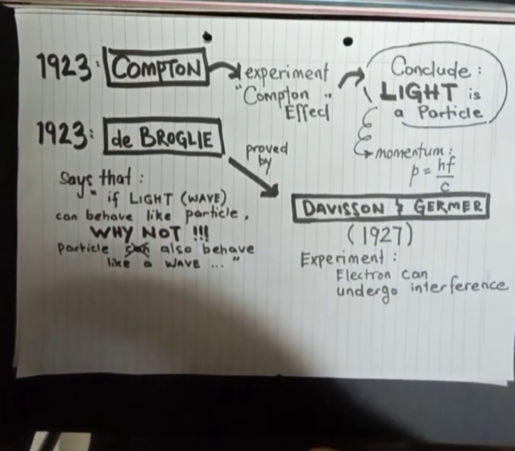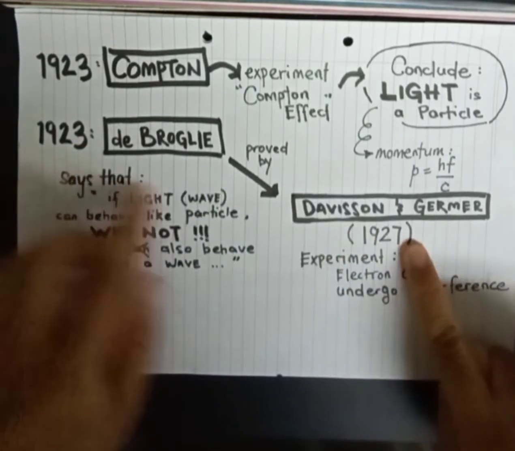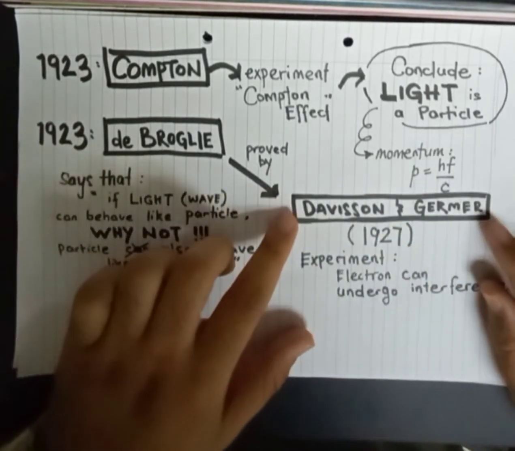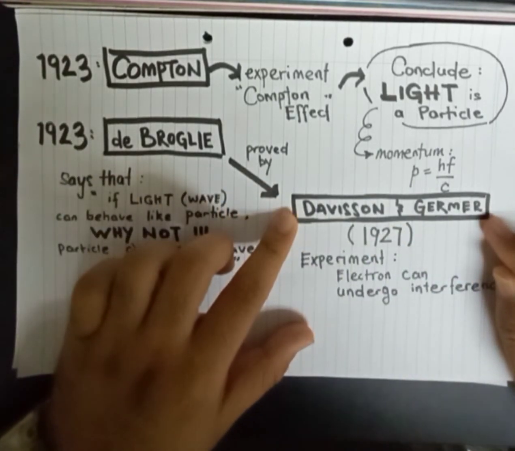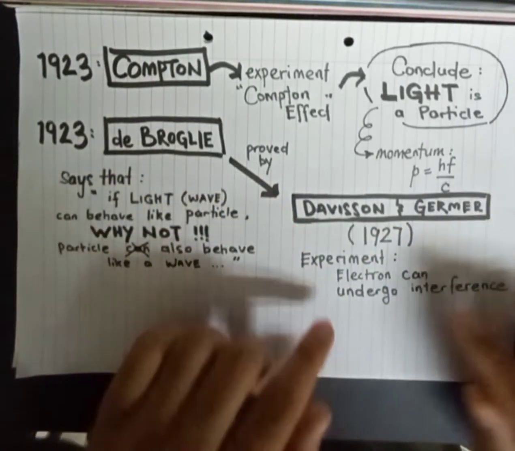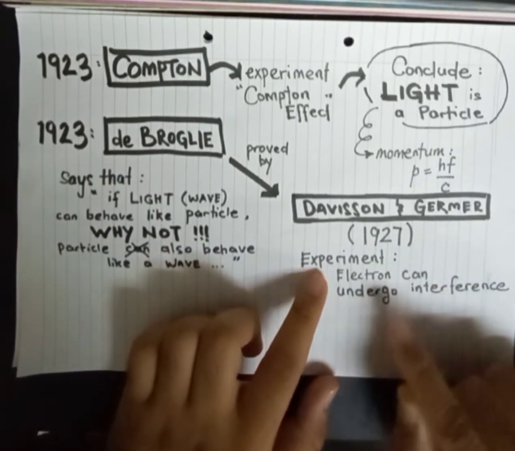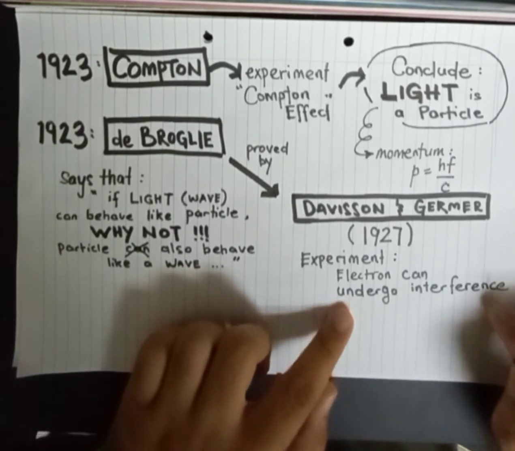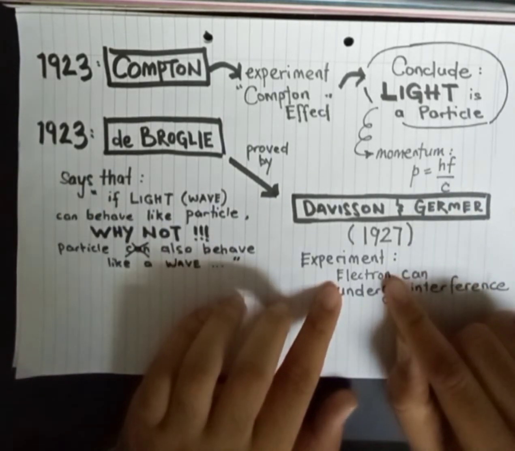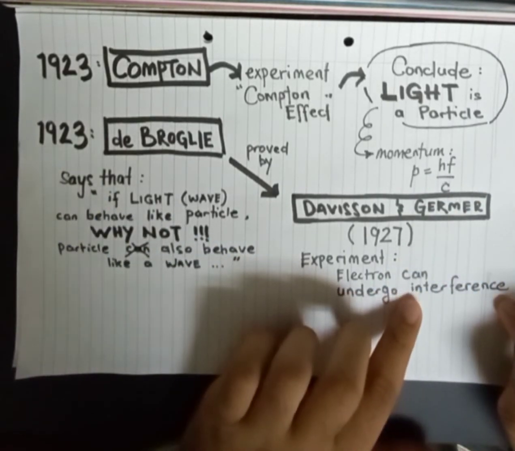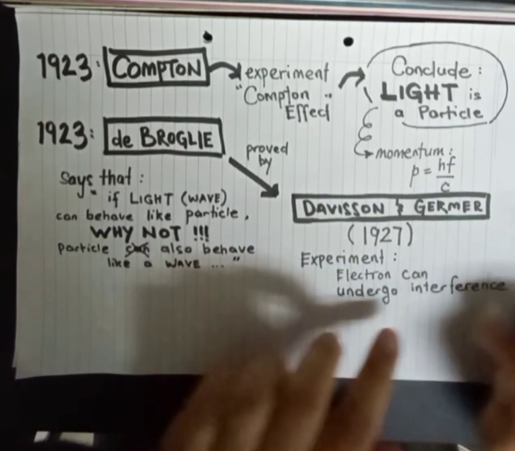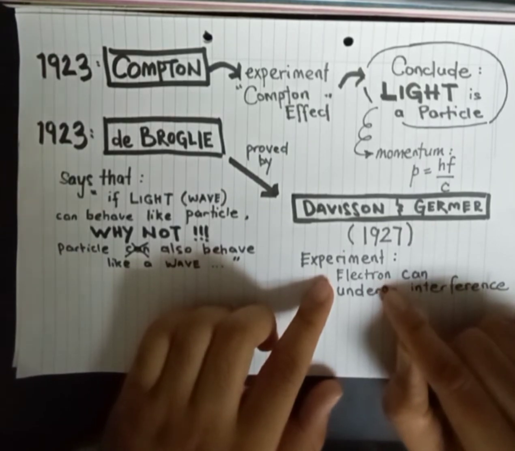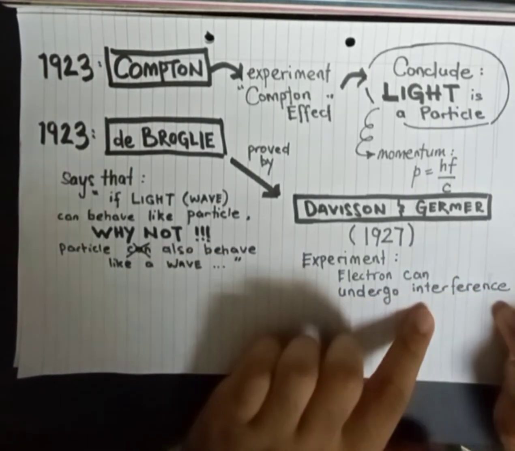However, in 1927, this statement was proved by Davisson and Germer by their experiment. In their experiment, they concluded that electrons can undergo interference. What does it mean? Electron is a particle. Interference is a wave property. So since electrons can undergo interference, we can say that electrons are also waves because they undergo some wave property.